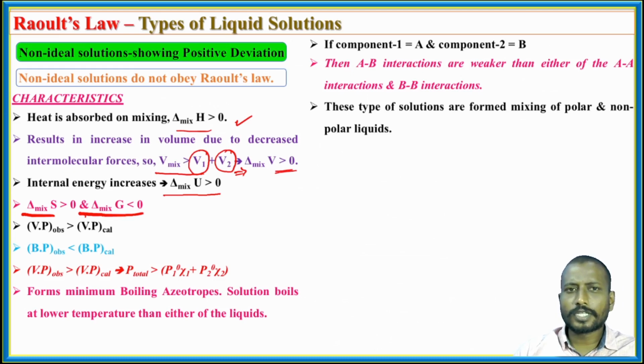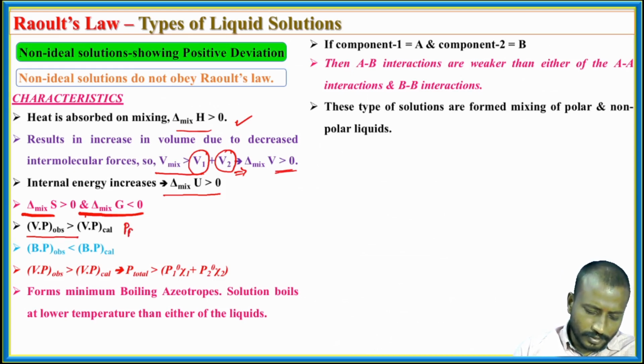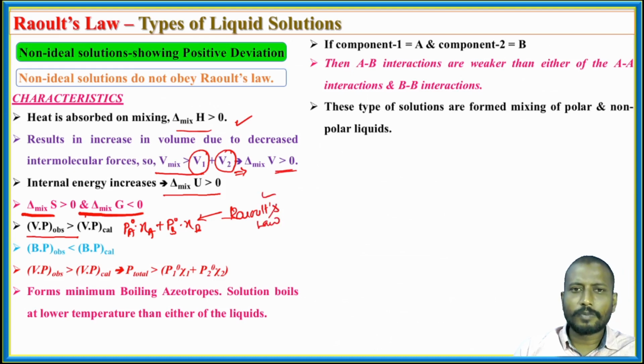So why are these solutions called solutions showing positive deviation from Raoult's law? Because the vapor pressure observed is greater than what we estimate from the law, PA naught into chi A plus PB naught into chi B. This is from Raoult's law. We are estimating this vapor pressure, but we are getting a different vapor pressure which is higher than expected. That's why the deviation is called positive deviation.